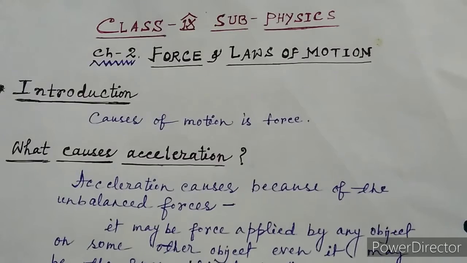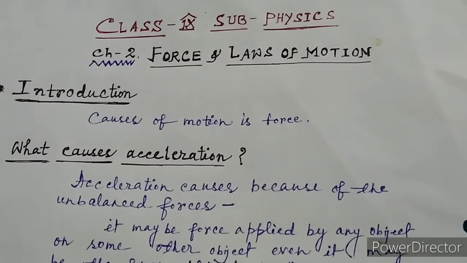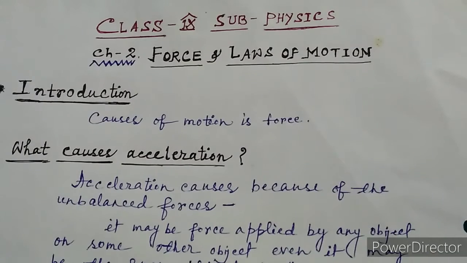But in the second case, suppose you are holding that body on your palm, and suddenly you take your hand away, means anyhow it slipped from your hand, then what will happen?